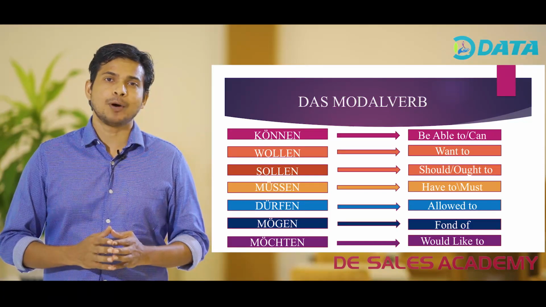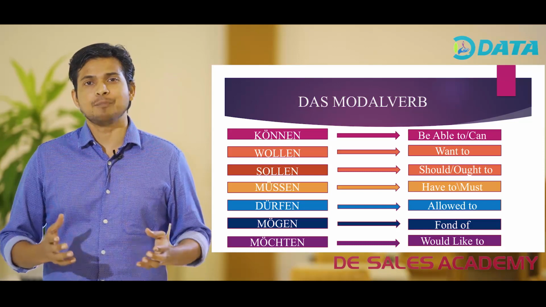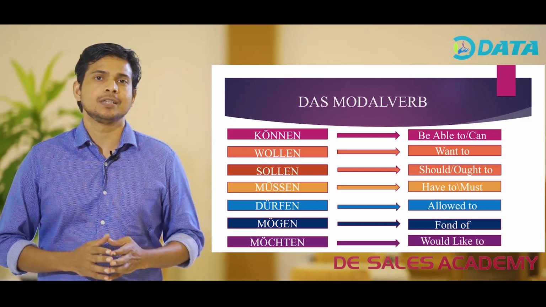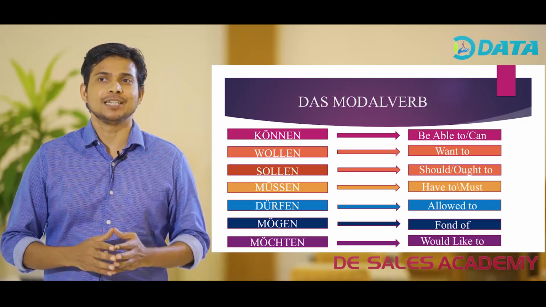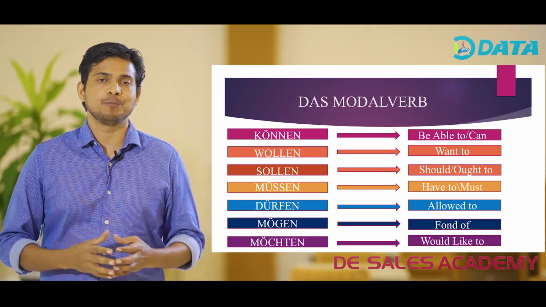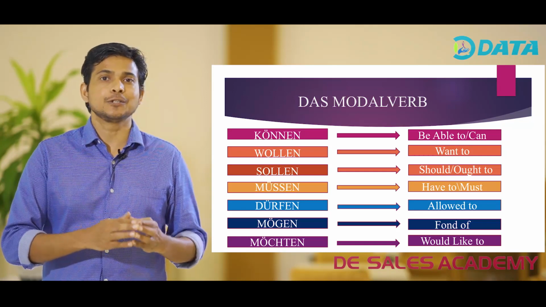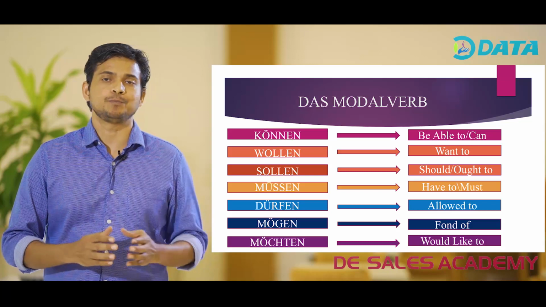Müssen, the modal verb müssen, is used to speak about something that one has to do or must do. Dürfen, the modal verb dürfen, is used to speak about something that I am allowed to do, as well as something that I am not allowed to do.